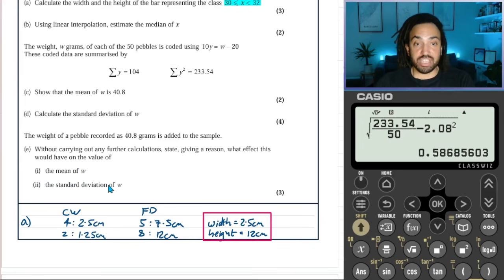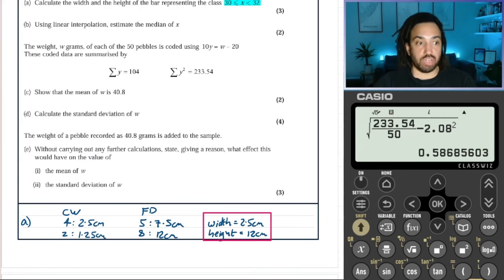And the standard deviation, well, the standard deviation is a measure of spread. It's actually a measure of, on average, how far away the data points are from the mean. So if you add in 40.8, that has 0 spread. That is exactly the mean. So it's 0 spread, so that's going to reduce the average spread. So it's going to reduce the standard deviation.